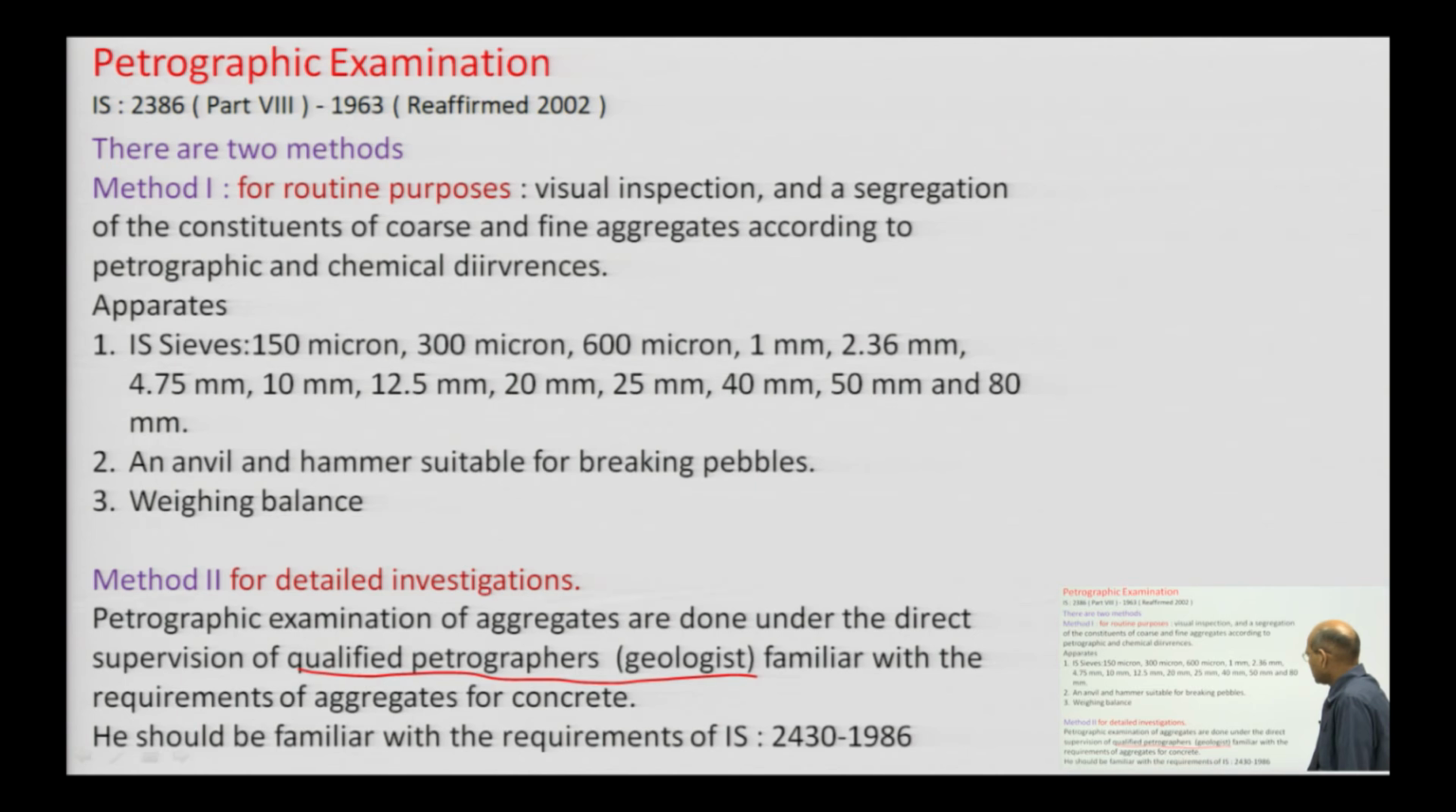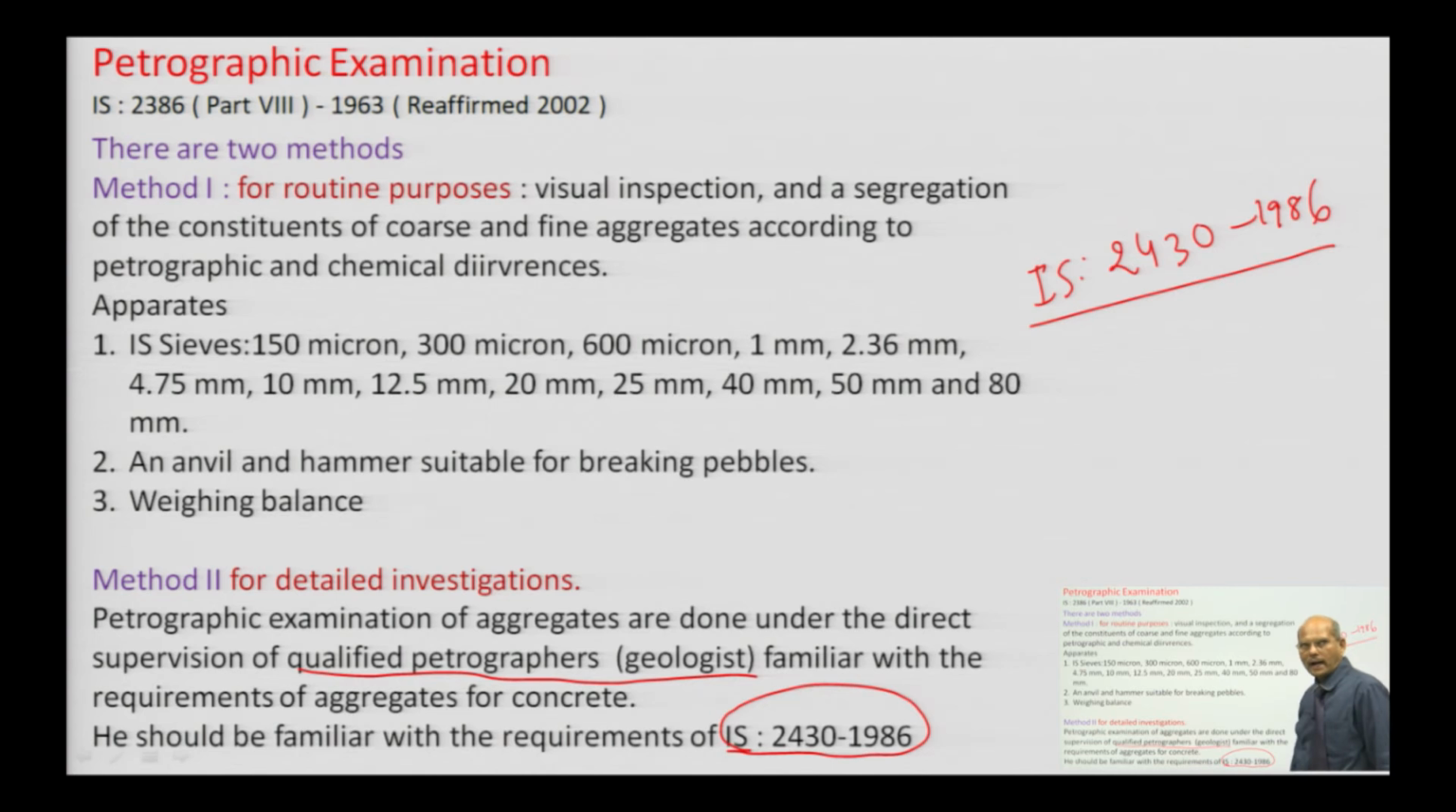Those requirements can be seen in IS 2430. He must be familiar with this one also, and the civil engineer will obviously be familiar with IS 2430 1986. So, if you want to study aggregate in detail, this code book must also be downloaded.